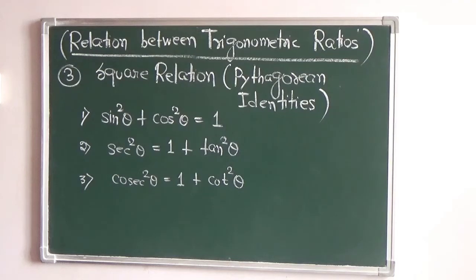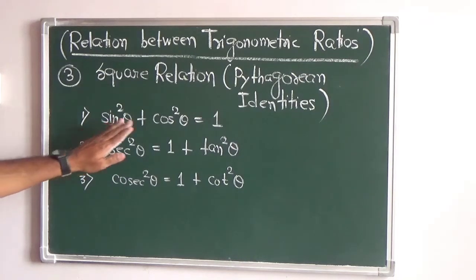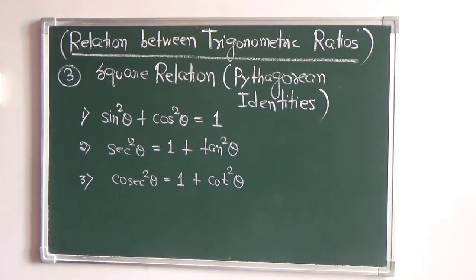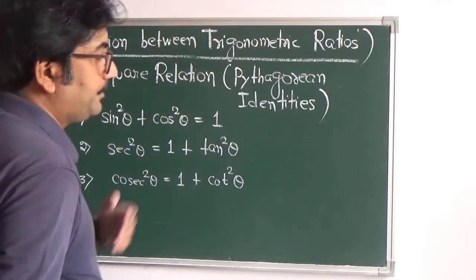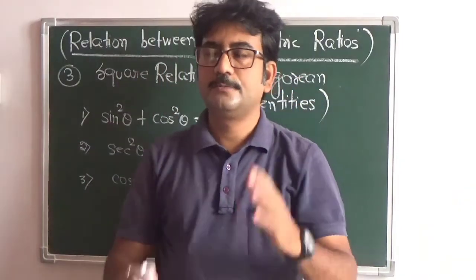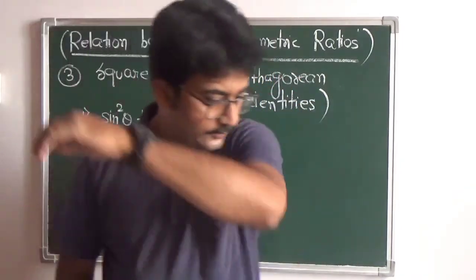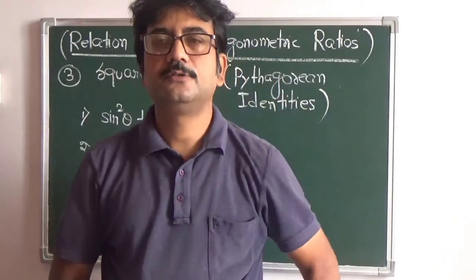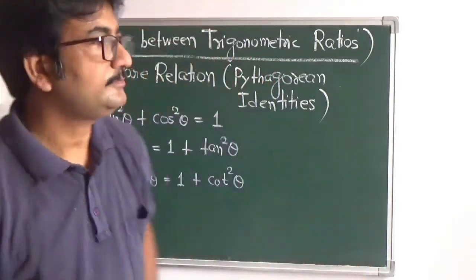So the square relation or the Pythagorean identities we have, the first one is sin square theta plus cos square theta equals 1, sec square theta equals 1 plus tan square theta, and cosec square theta is 1 plus cot square theta. So this is all about the little bit of information that we have now gathered in trigonometrical ratios. Now let us proceed to solve a few questions which will make our concept more clear.